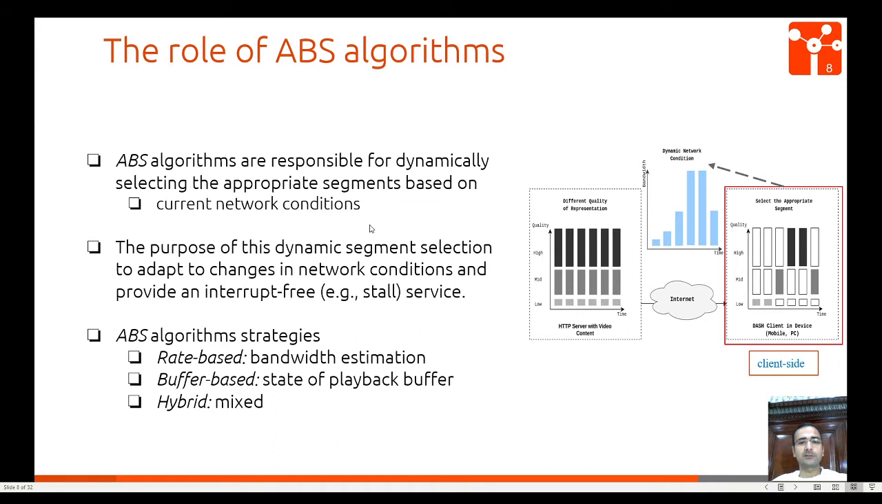ABS algorithms are responsible for dynamically selecting the appropriate segment based on current network conditions. If network conditions are very good, then the ABS algorithm selects a segment with high quality and high bitrate. ABS algorithms follow three strategies: rate based, buffer based, and hybrid.